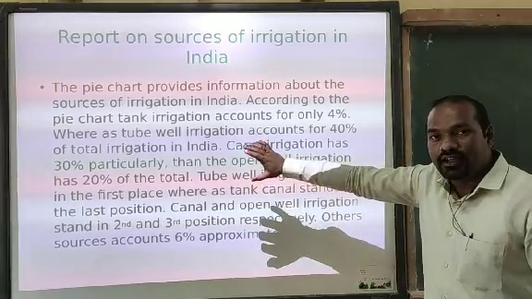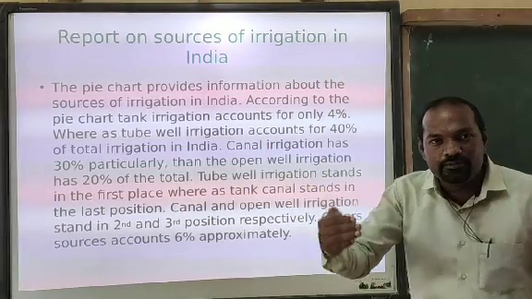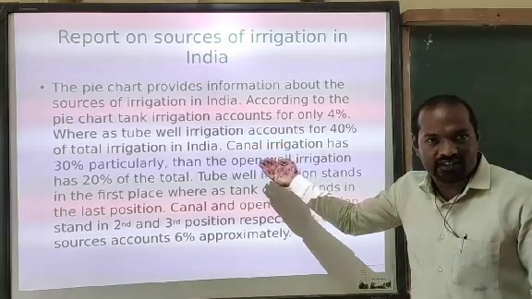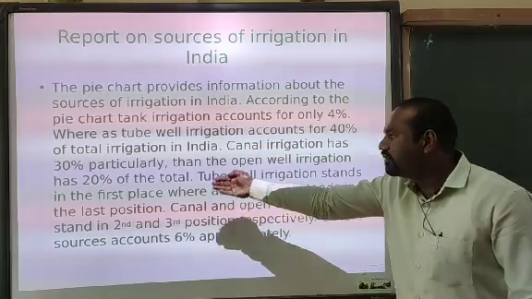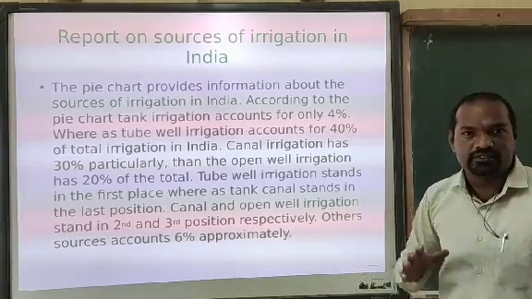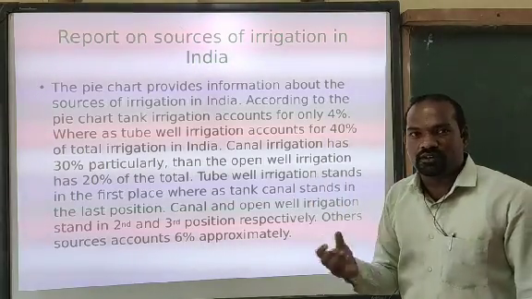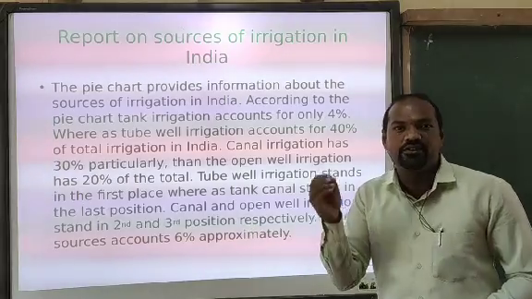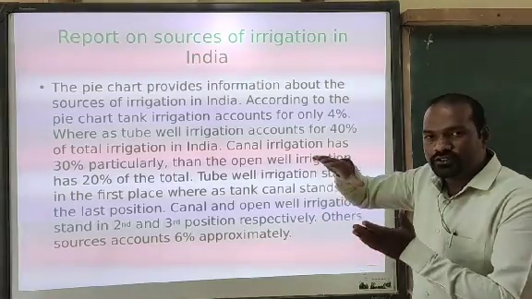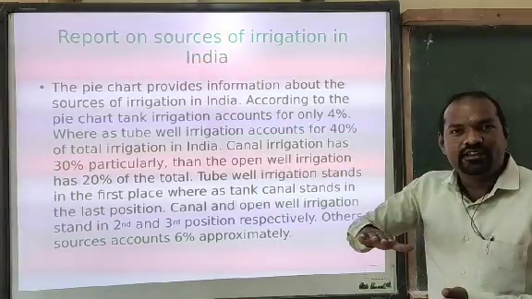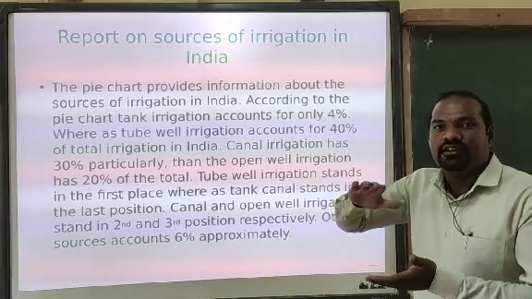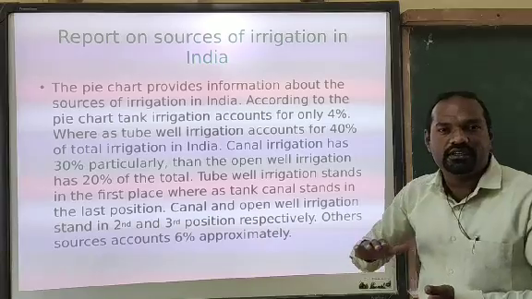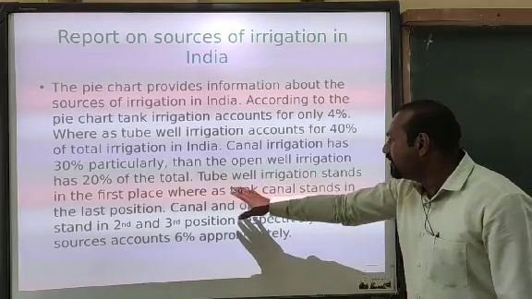Here, I indicated the second position and the third position. In the second position, canal irrigation is there, and in the third position, open well irrigation is there. These are the sources from which we get water for our paddy field or any kind of field to cultivate crops in India. So, tube well first, canal irrigation in second position, open well in the third position, and look here,